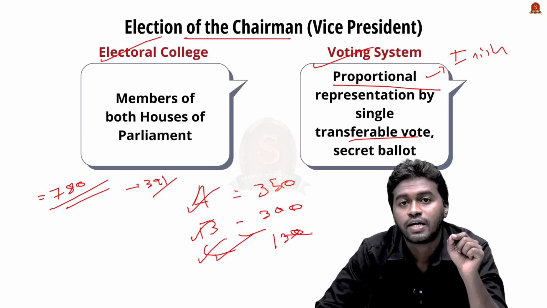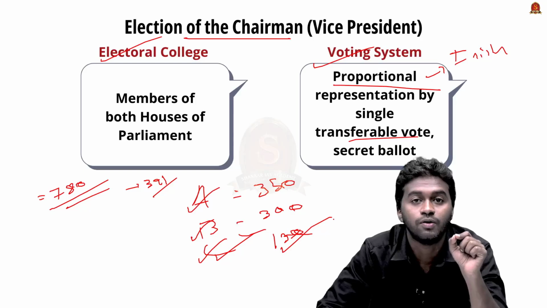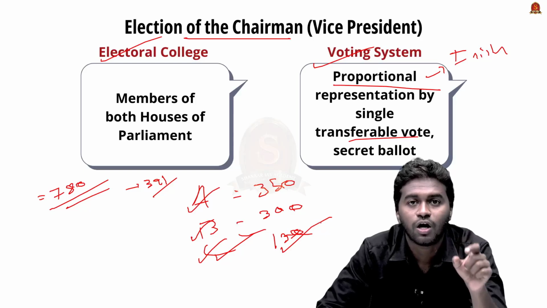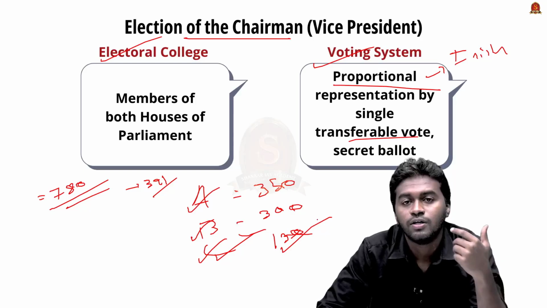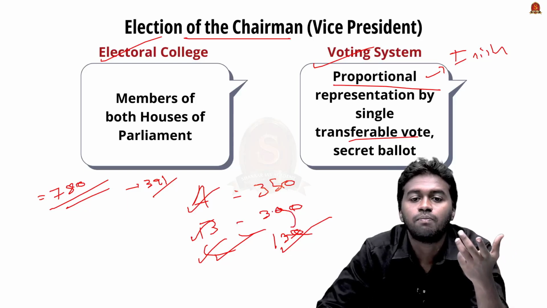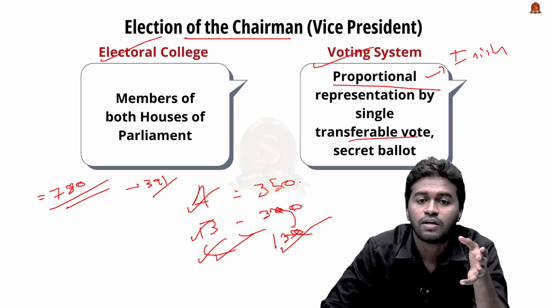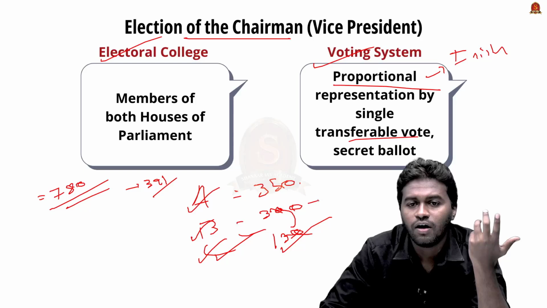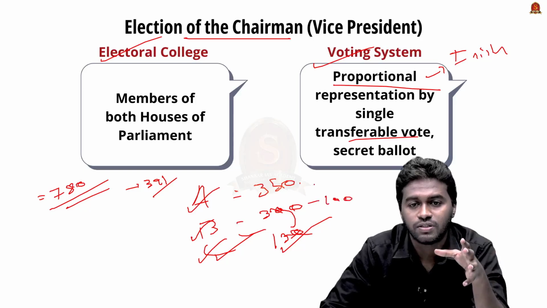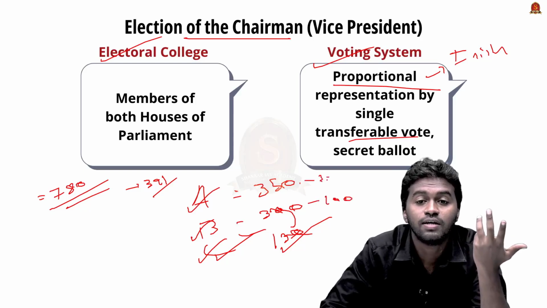So what happens is, after the first round, we will eliminate candidate C, and then we will check the second preferences the voters cast out of these 130 votes. So out of these 130 votes, how many second preferences are there? Then we will distribute the second preferences between candidate A and candidate B. For example, candidate B got 100 second preferences, while candidate A got only 30 second preferences.